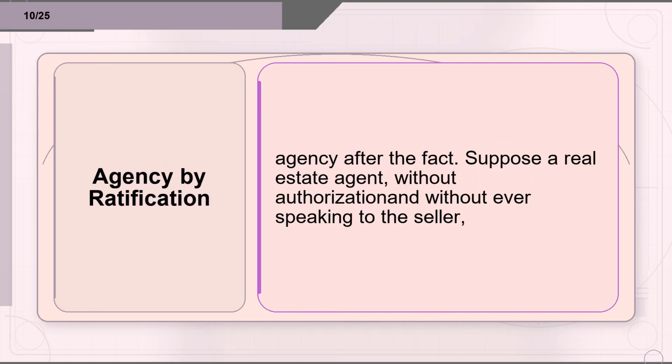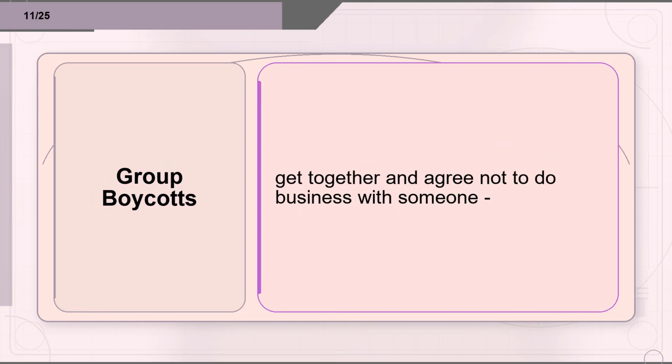Flashcard 10. Term: agency by ratification. Definition: Agency after the fact. Suppose a real estate agent, without authorization and without ever speaking to the seller... Flashcard 11. Term: group boycotts. Definition: Group boycotts are when people get together and agree not to do business with someone.